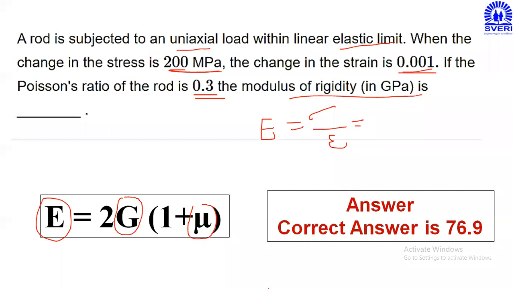Everyone, please do the calculation. First of all, find the Young's modulus E by the ratio of stress upon strain. Then put that value in the relation of E and G, and finally you will get G as 76.9 into 10 raised to 6 Newton per mm square. But if I eliminate this 10 raised to 6, your answer becomes 76.9 gigapascal. So this will be the final answer.